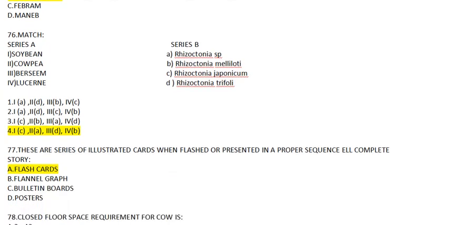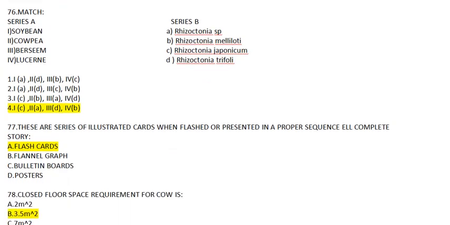Question number 76 is match the following, in which on the left hand side series A is given, while on the right hand side series B. Now you have to match, like soybean will be for Rhizobium japonicum, cowpea will be Rhizobium species, berseem is Rhizobium trifolii. Trifolii is the species of berseem, and in lucerne it is Rhizobium meliloti. So the answer will go D.